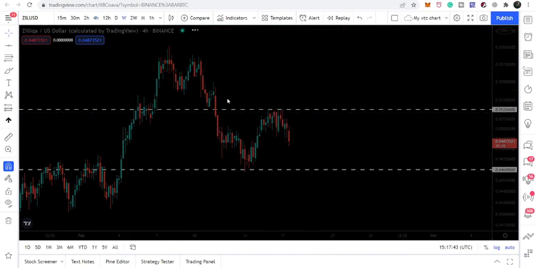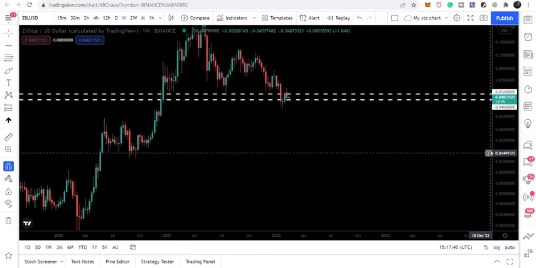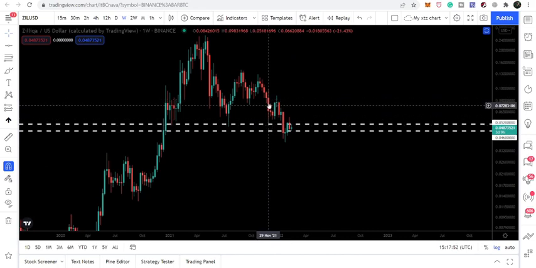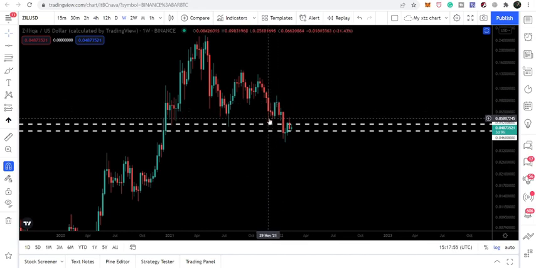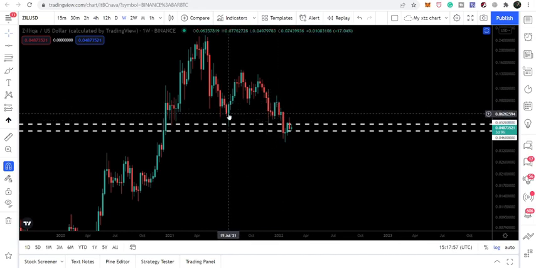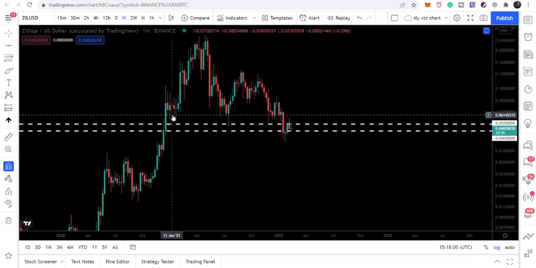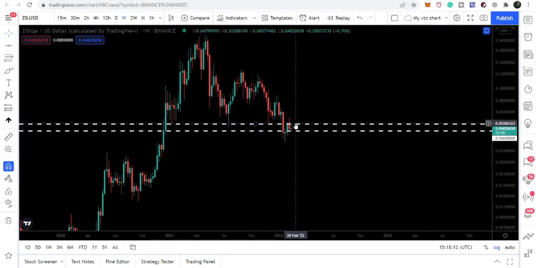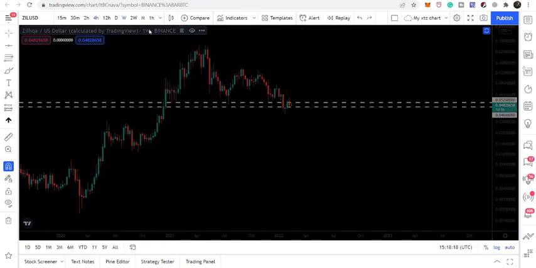Now if we switch to the weekly time frame, a very long term time frame, then here we can see that previously, back in November 2021, it has been working as a very nice support. We had a nice bounce by this support of 5.2 cents, and before that, back in July 2021, we had another bounce by this 5.2 cent support, and here as well back in January 2021. And right now, after this breakout, we are again rejected by this resistance, because previously it was working as a support. Now it has turned into the resistance.